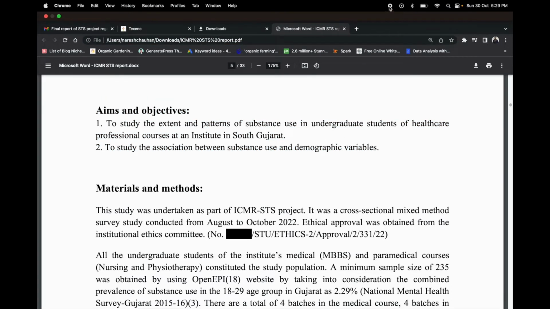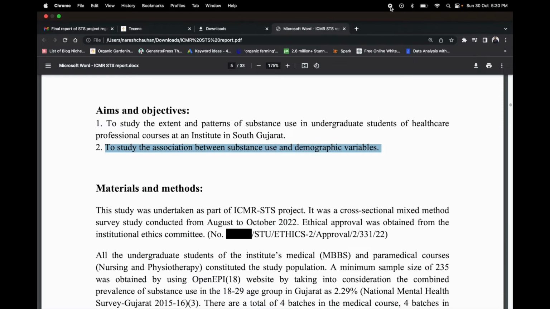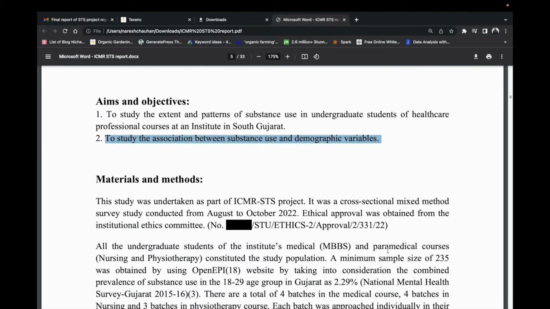And we study its association with demography: gender, year wise, hostelite or home, substance abuse at home, family history, and personal psychiatric illness. These are the things we want to document.